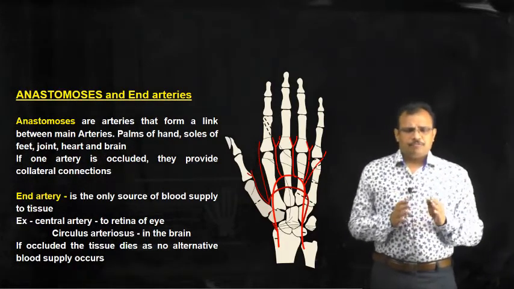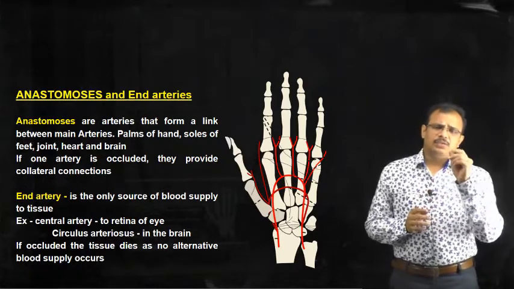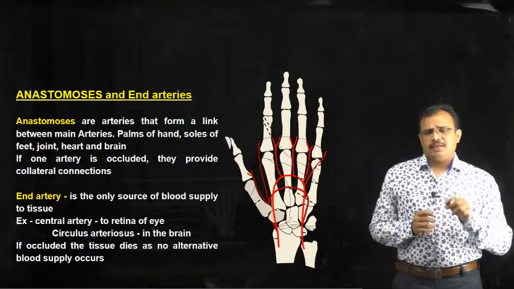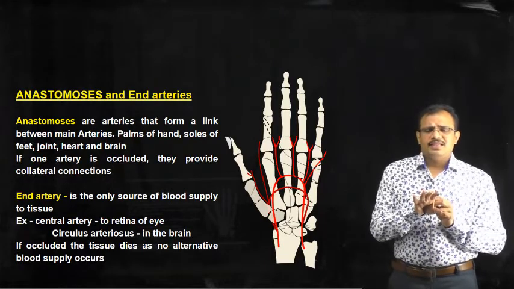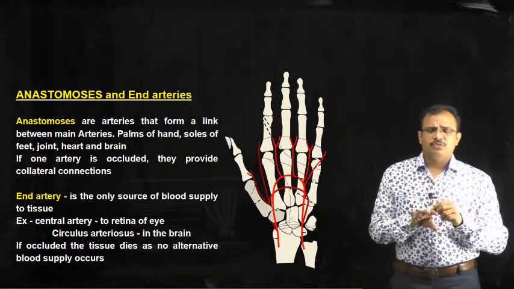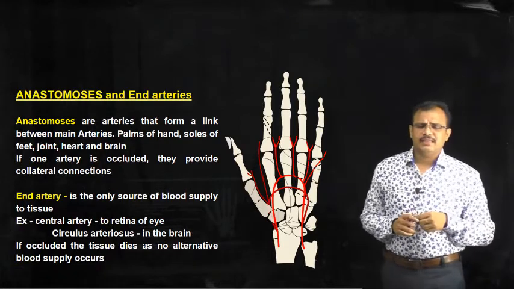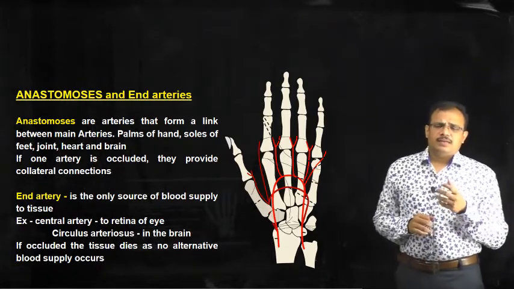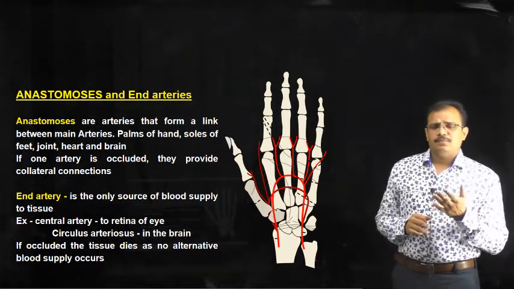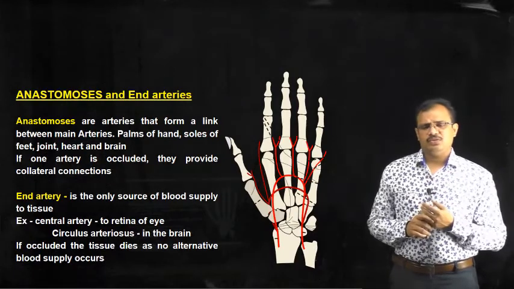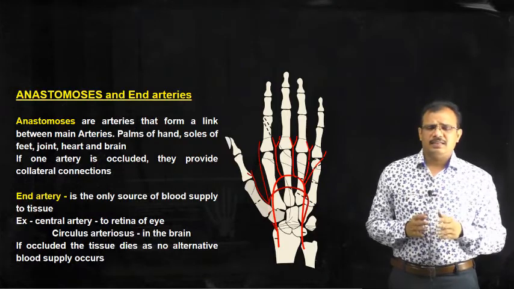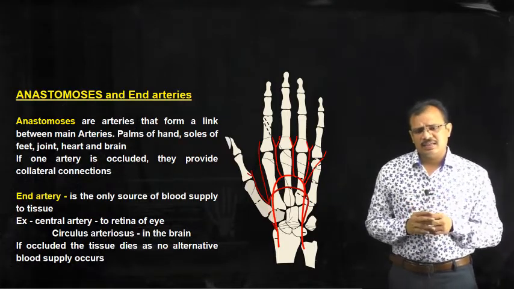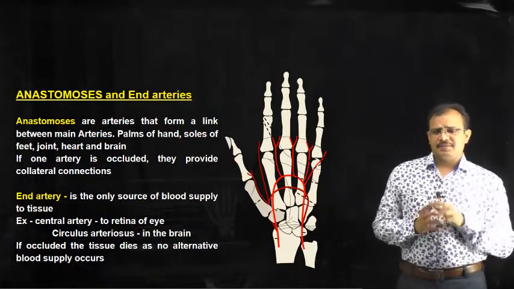And if one artery is occluded, this anastomosis will facilitate the movement of the blood through the other artery. You can see in the diagram the anastomoses in the palm of the hand. Here you can see that there are different arteries, and these arteries are interconnected by blood vessels.